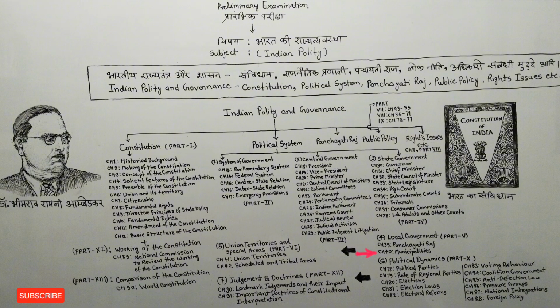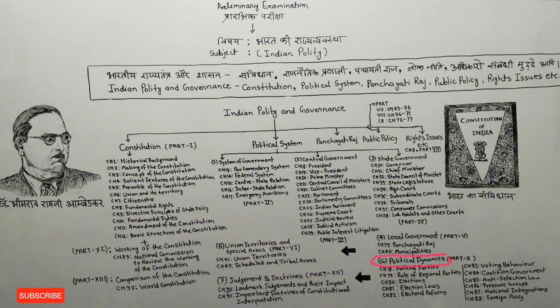After this, friends, our next topic under the political system is union territories and special areas, which we find in part 6 of M. Lakshmikant sir's book. Under this also we find two chapters, chapter number 41 and chapter number 42. Chapter number 41 tells us about union territories and chapter number 42 tells us about scheduled and tribal areas.